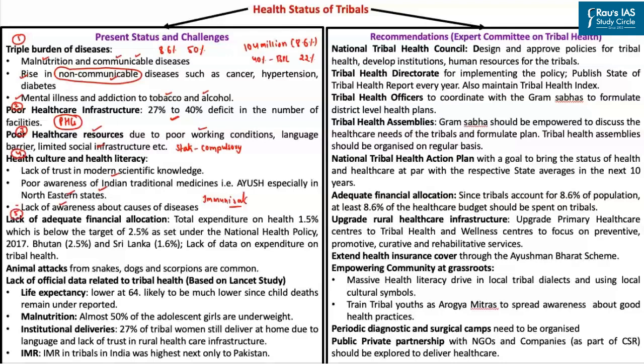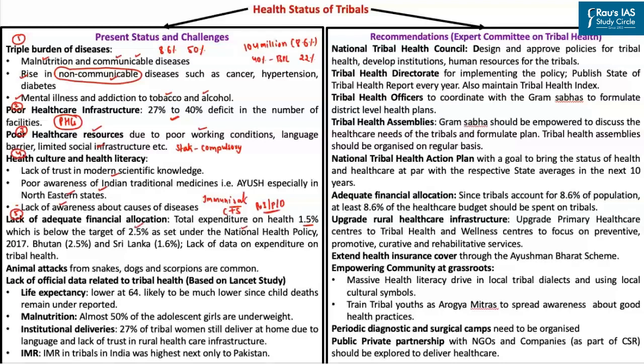See, presently if you see the combined expenditure of both center and states on health, it is hardly around 1.5% of India's GDP. This roughly translates into rupees 3 per person per day. So we are significantly underspending on health, and this is much below the target of 2.5% as set under the National Health Policy 2017.